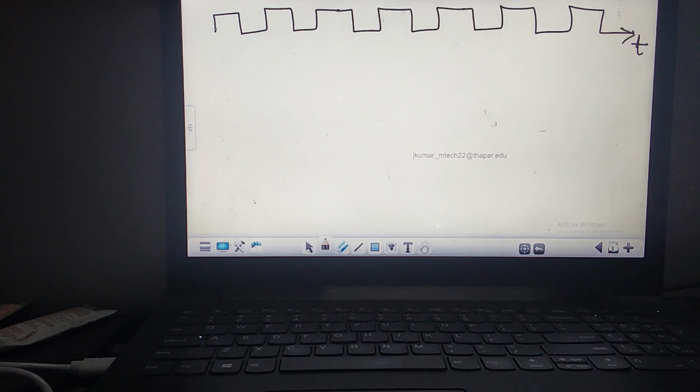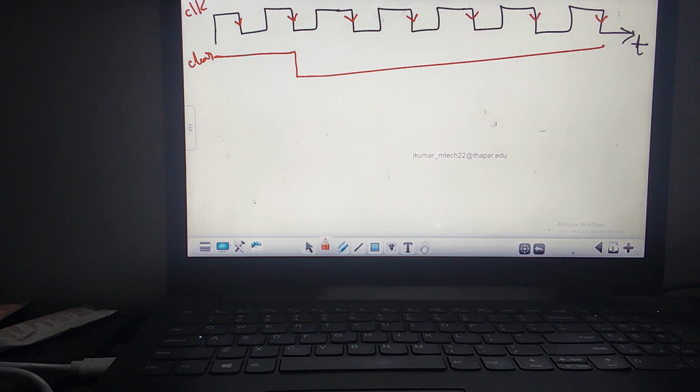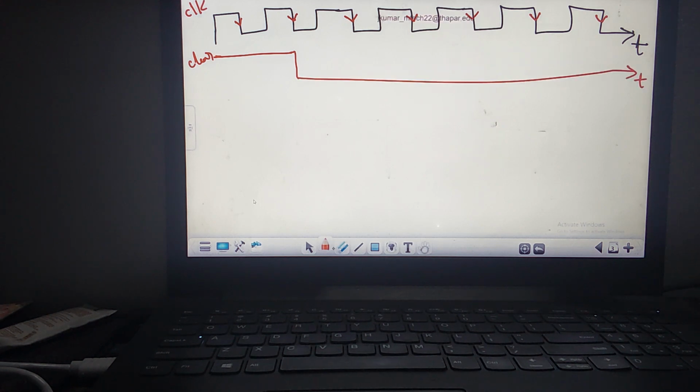Let us take the clock, which is changing. These are the negative edges. Let us write: negative edge, negative edge, negative edge, negative edge. This is my clock. I'm using one more input, clear. If my clear is 1 up to this period, then I'm going to make this low. These are my negative edges.